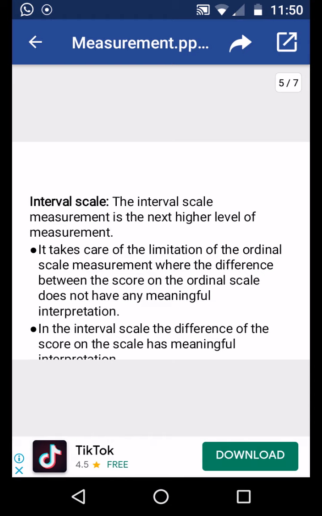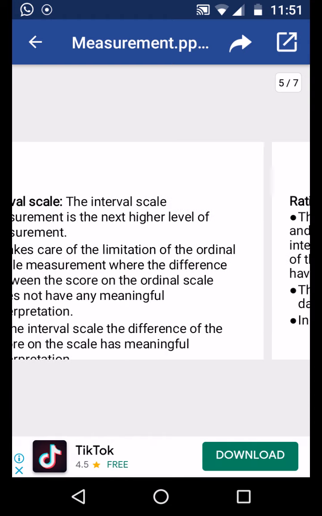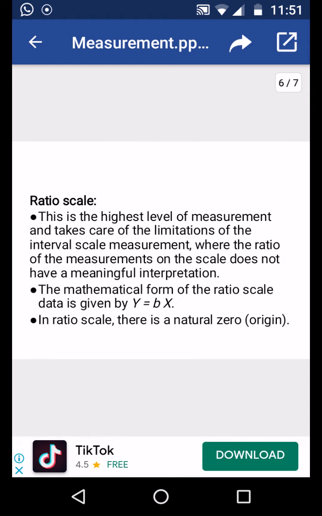That is called interval. For example, age 15 to 30 is one level, 31 to 45 is another level, so the difference is 15 only. That is called an interval scale, where the difference between two scores is the same and gives a meaningful interpretation.